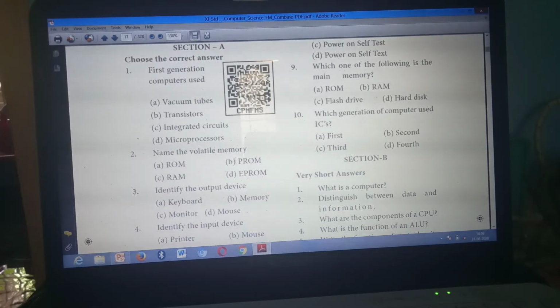Which will be the volatile memory? That means the temporary storage memory. Think and say. ROM. Sorry, not ROM. RAM. Option C is the answer. RAM. Have you marked?